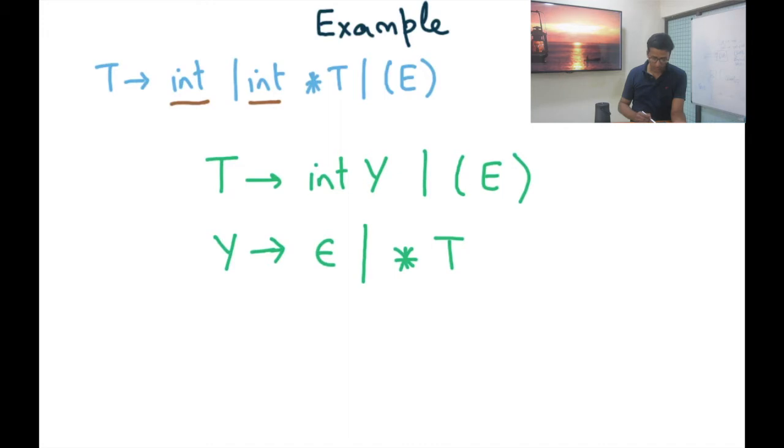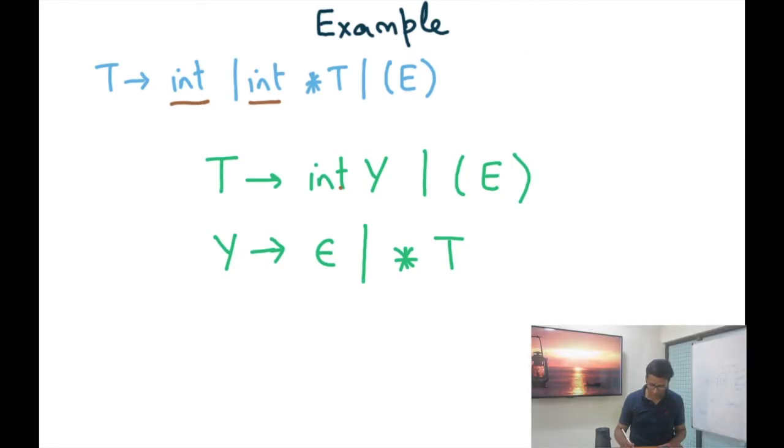So instead of having three productions for T, I will only have two. The first one produces int Y, where Y is the new non-terminal, and the second one produces parenthesized E. Y produces either epsilon to represent the first possibility, or it produces star T. Now once again, this grammar does not have any two productions for the same non-terminal that have the same prefix, and so this grammar is potentially LL1 parsable.